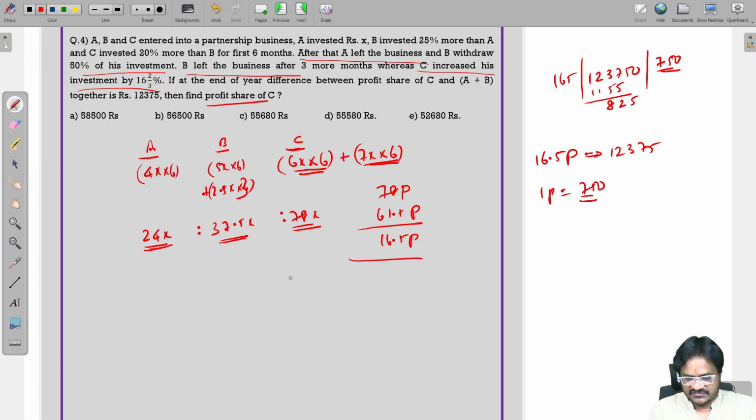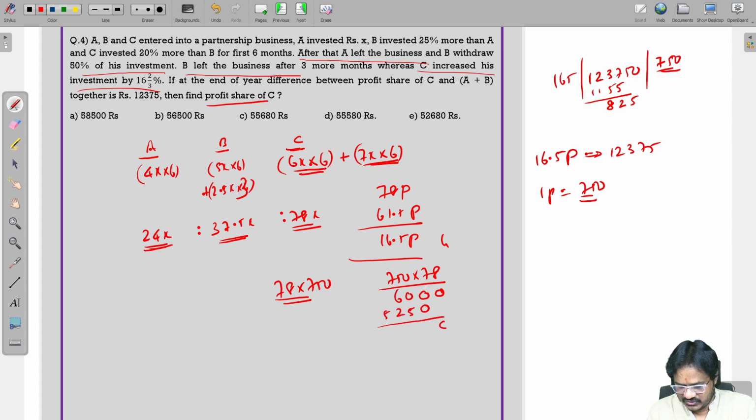Find the profit of C, that is 78 parts. So, multiply 78 with 750. Therefore, you are going to get 58,500 as the correct answer. 58,500 means option 1 is the correct answer.